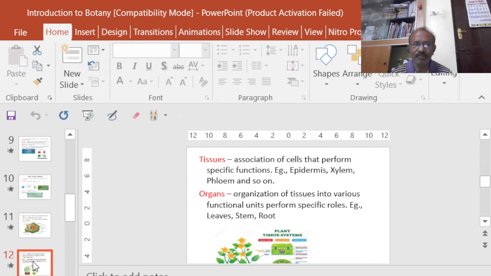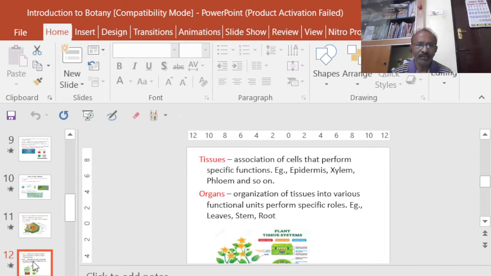Say, for example, epidermis, in the case of leaf or stem, you can see the uppermost layer is the epidermis. Then we know very well the xylem and phloem and so on. So each and every tissue has its own specific function. Then the tissues are sometimes grouped into a particular structure called an organ. In the case of plants, there is no organ like that in animals.